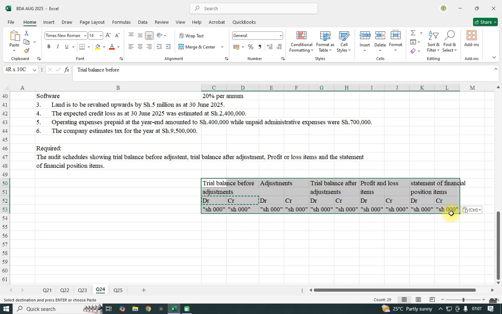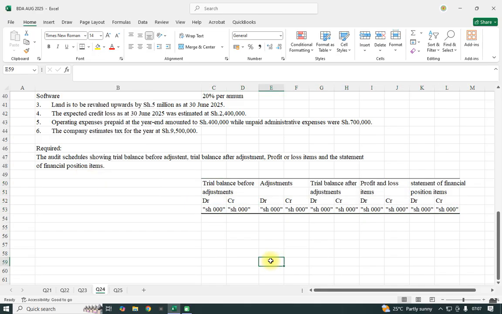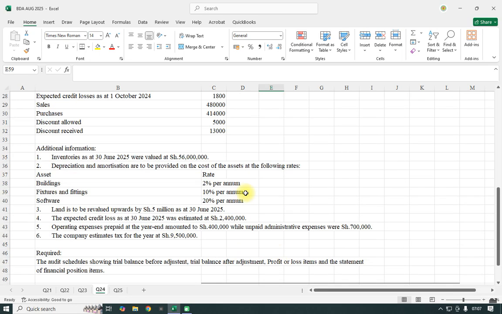Just have the top and bottom. So the trial balance before, then you have the adjustment, trial balance after, profit and loss items, and the statement of financial position. You can decide to have the column borders that separate them, but up to that point, it's okay. So the others we shall have are our details.